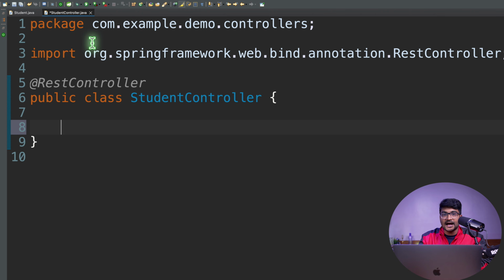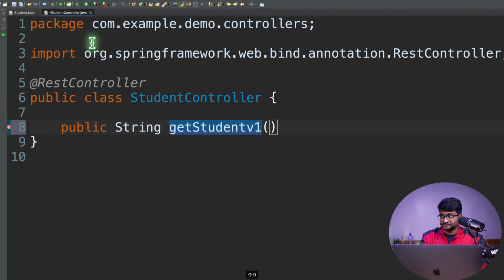And first of all, I'll be writing a GET endpoint. Let's say I want to write a method. Let's say public String, let's say getStudent, and I'm going to say version 1, v1.